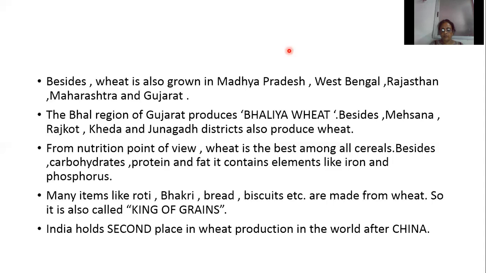Then in Gujarat, which districts produce wheat? The Bal region, then Mehsana, Rajkot, Kheda, and Junagadh districts. Why is wheat called the king of grains? From the nutrition point of view, wheat is the best among all cereals. Besides carbohydrates, proteins, and fat, it contains elements like iron and phosphorus. Many food items like roti, bakri, bread, biscuits, etc. are made from wheat. So it is called the king of grains. China ranks first and India ranks second in the production of wheat.